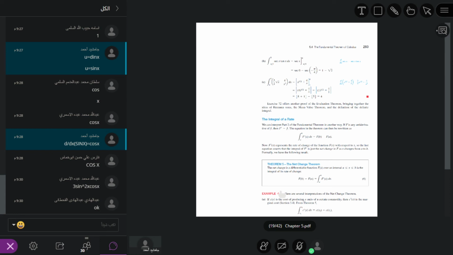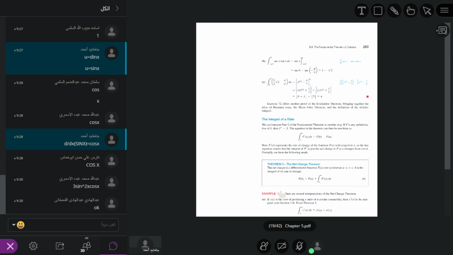So if you see, we have the following example. It is not included in the syllabus, but as this theorem, the net change theorem, is given, we must understand this. There is no need for it for the exam, because it is not in the syllabus.